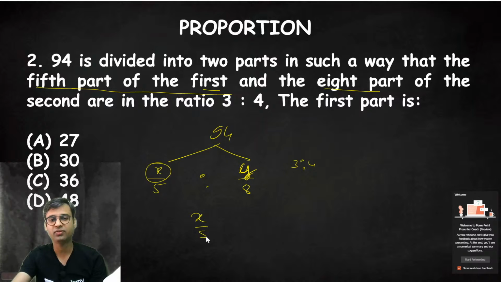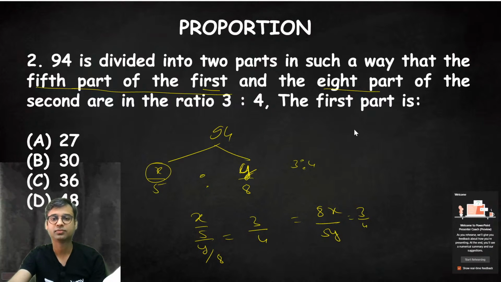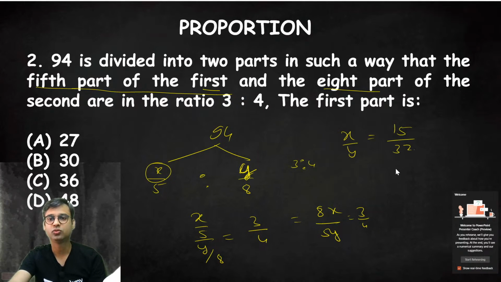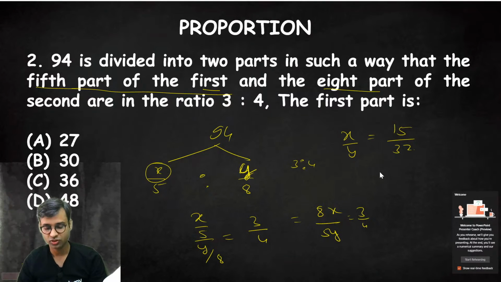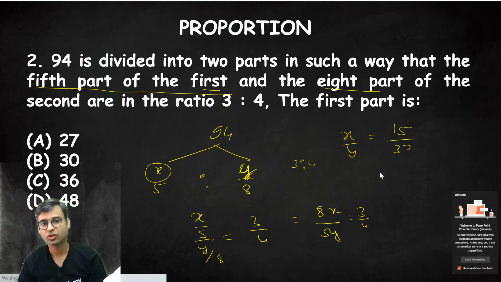So x upon 5 upon y upon 8 is equal to 3 upon 4. So 8x upon 5y is equal to 3 upon 4. So x by y is equal to 15 upon 32. So divide 94 into 15 upon 32, first part.